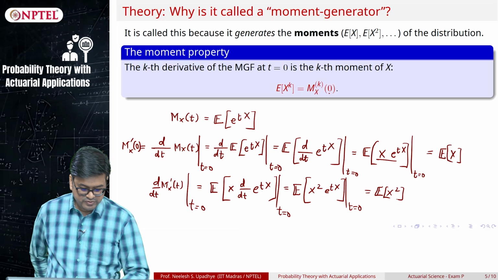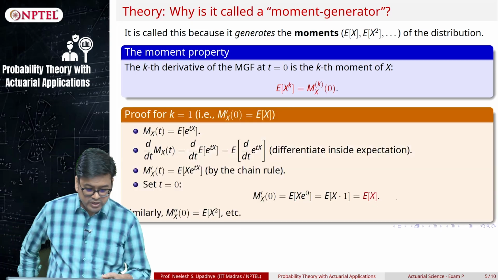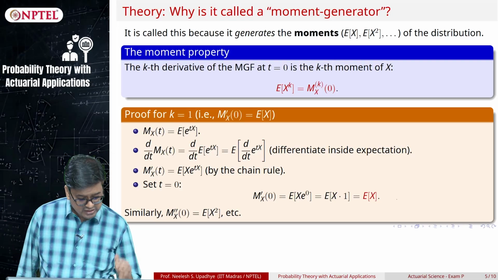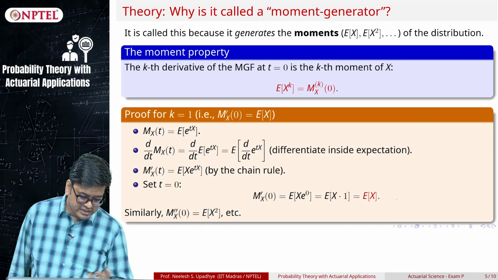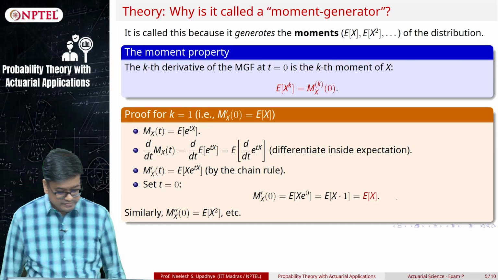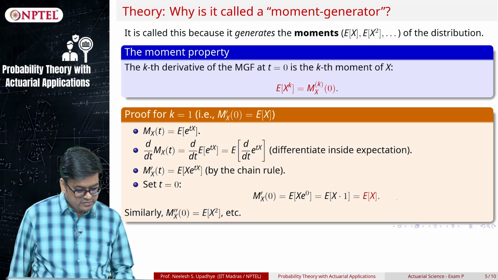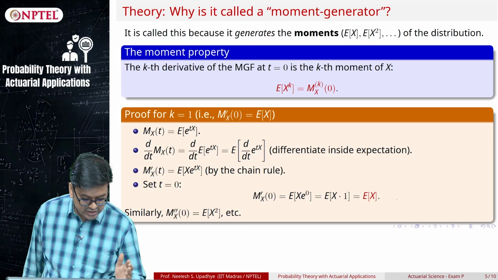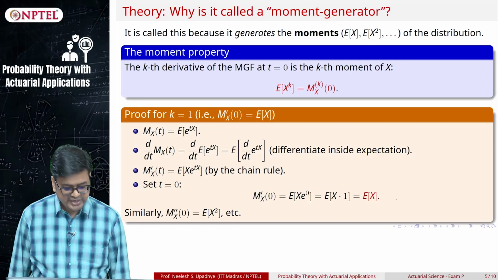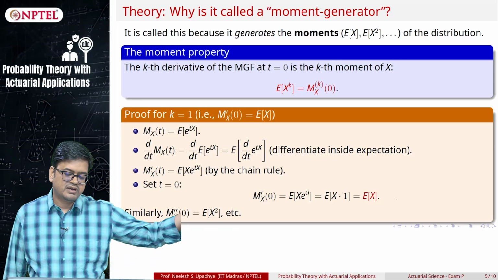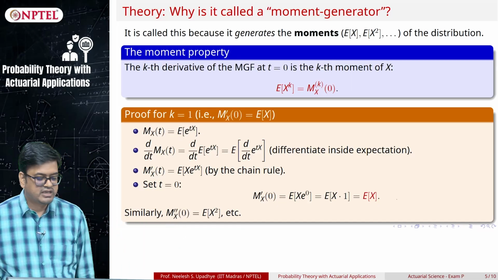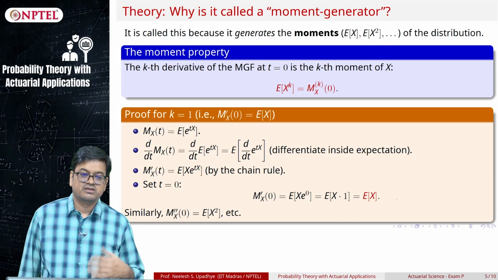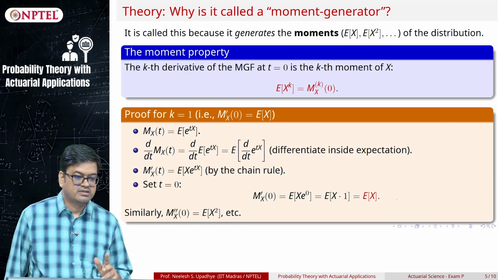So, let us review what I have done. For k equal to 1, I started with the definition of the moment generating function, differentiated it, passed the expectation and derivative inside out. Then I used the chain rule, set t equal to 0 and got this expression. I have also shown how M_X double dash of 0 is the expected value of X square, and if you continue like this for the kth moment, you will get the kth moment. So, the beauty is, in one shot you are getting all the moments, that is the first thing.